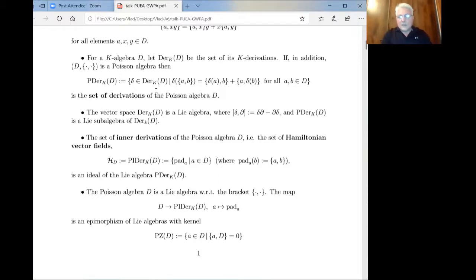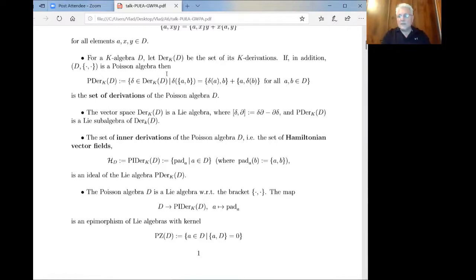So for an algebra D, we denote by Der_K(D) the set of all K-derivations. And if in addition the algebra D is also a Poisson algebra, then we denote by PDer(D) the set of all Poisson derivations, i.e. the derivations of the Poisson algebra.